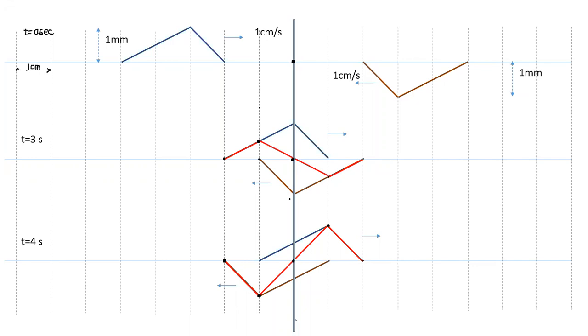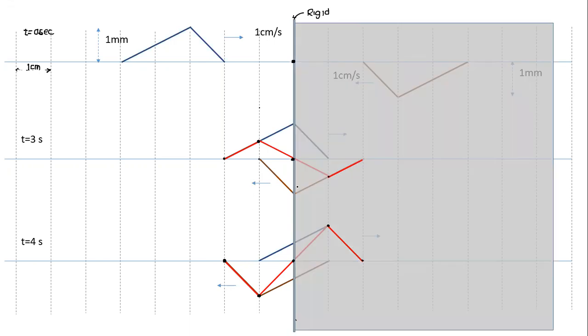So the actual wave shape in case of reflection, what is the support? This is a rigid support. The actual wave shape will exist only on the left hand side. So what will the wave shape be if it is a rigid support? This is what the wave shape will form. I hope this part is clear. So whatever shape of wave pulse or wave is given, if we have to draw the shape of the reflected wave, there are two things: incident wave and reflected wave.